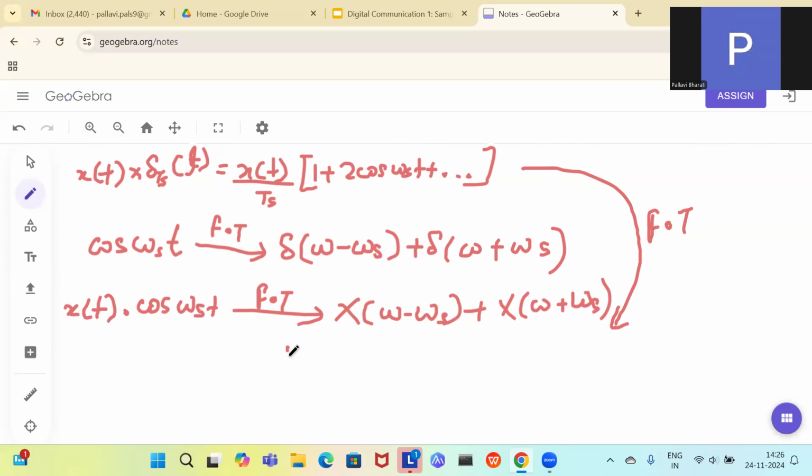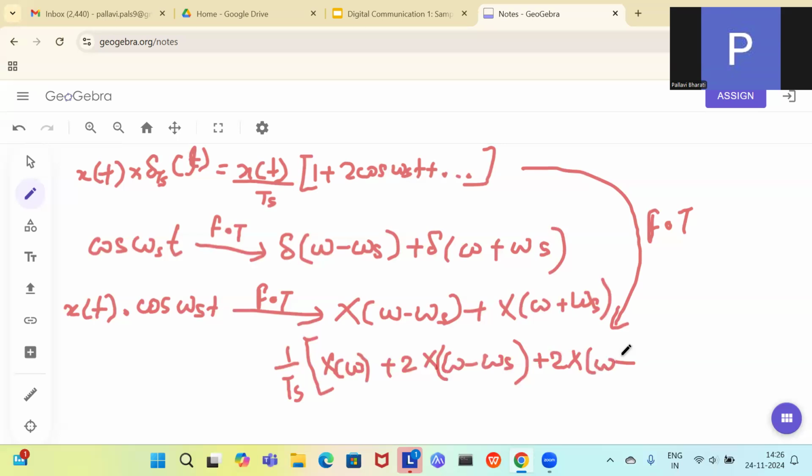What we are going to do is 1 by Ts outside. The first one will be X of omega only. The second one will be 2 times X of omega minus omega s, then 2 times X of omega plus omega s.